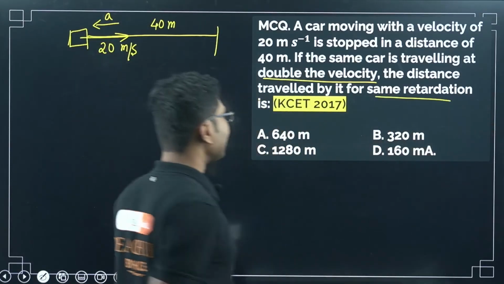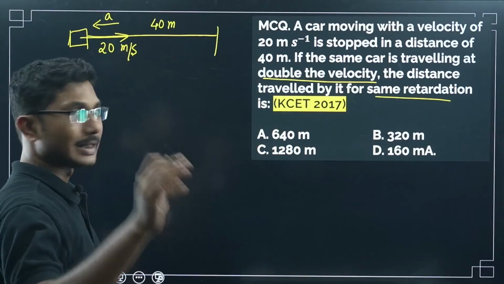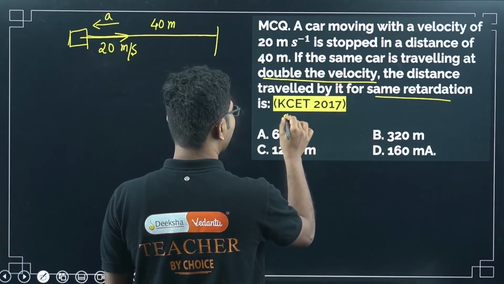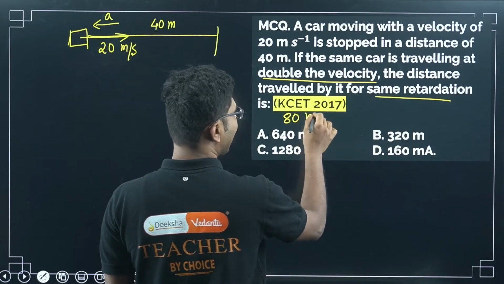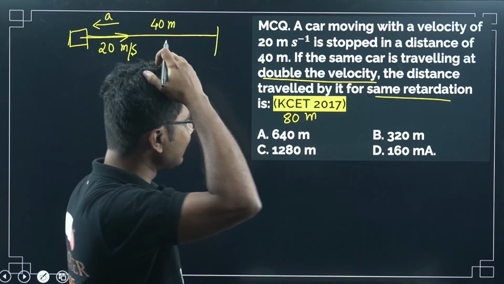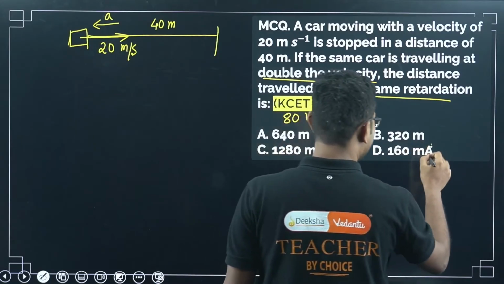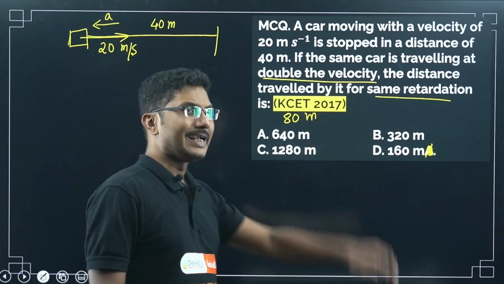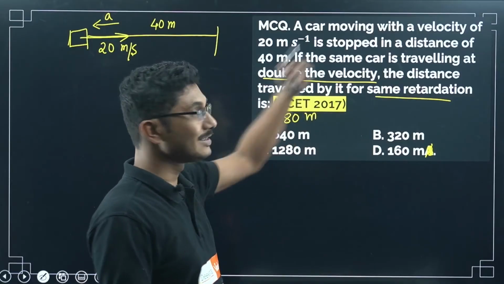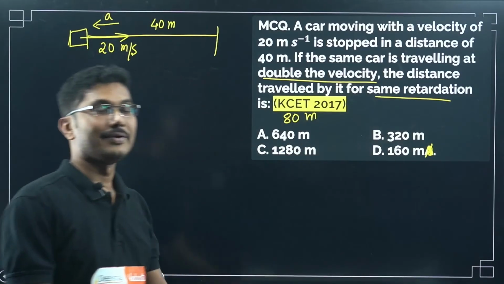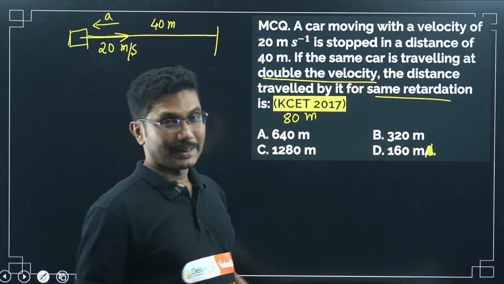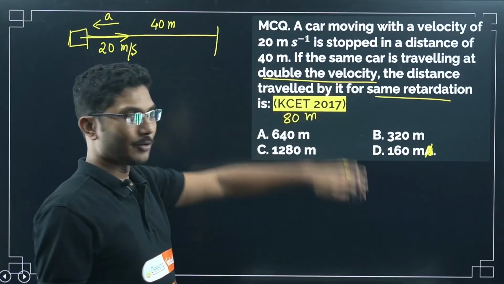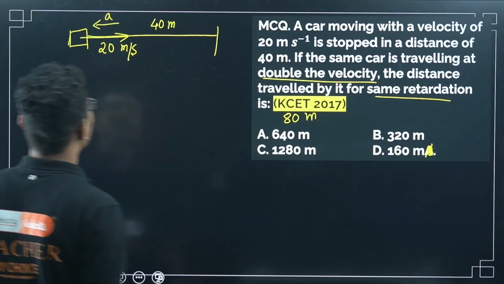The question asks for the distance traveled by it for the same retardation, but they have missed one trick here. They should have given one option which is equal to 80. I can bet that many students would have answered 80 without reading the question carefully, because velocity is doubled, so they think the distance traveled will also be doubled. But that is not the case. So they have given you enough hints, enough possible answers. Let's see which formula we will use.